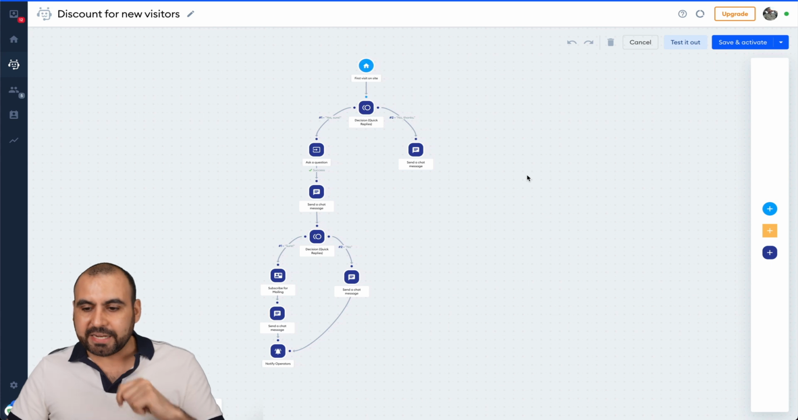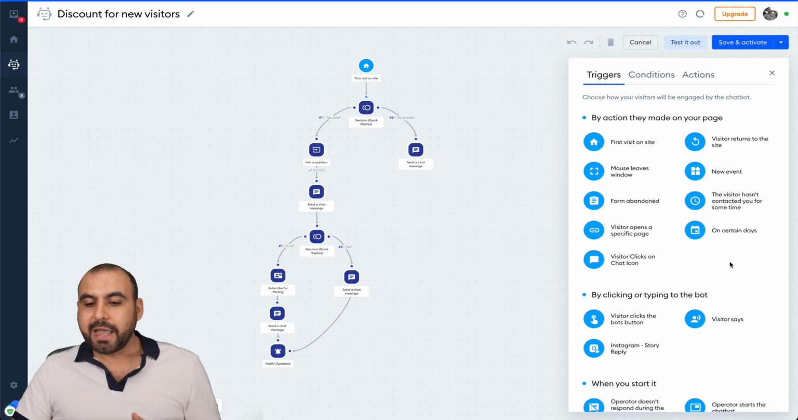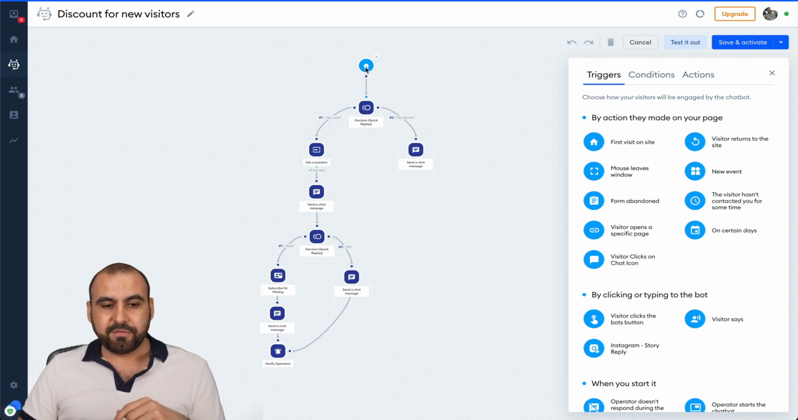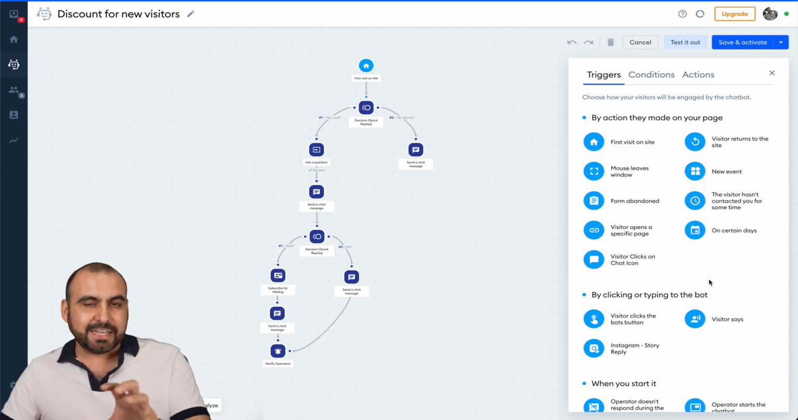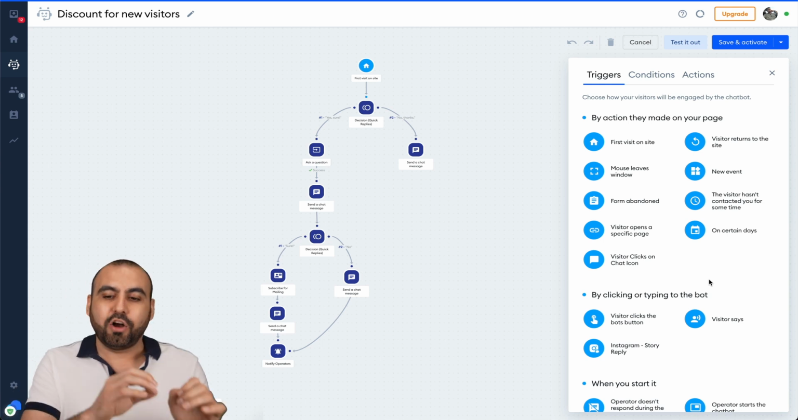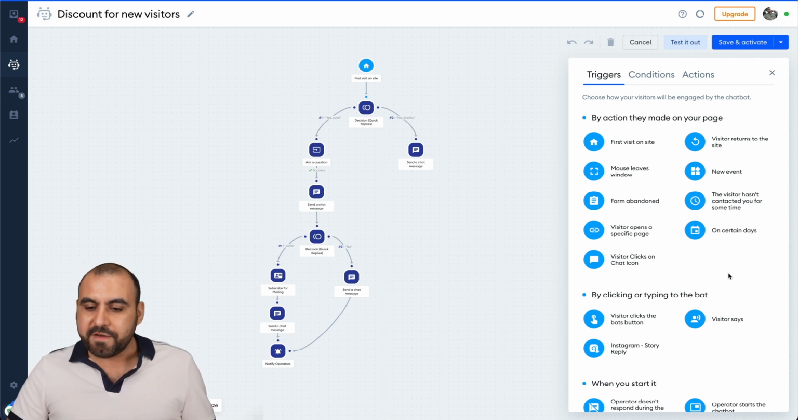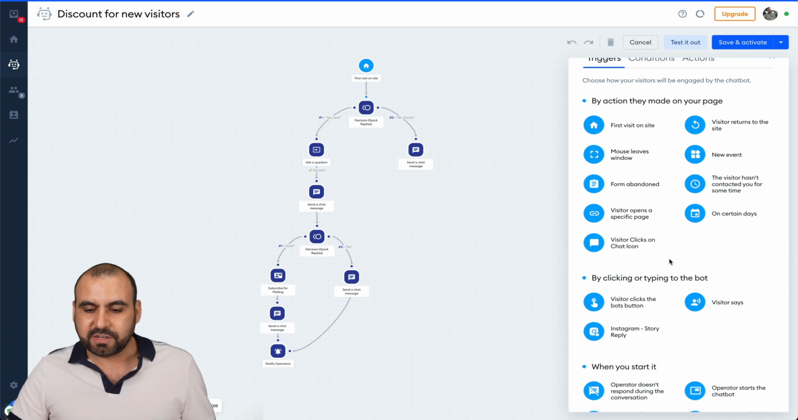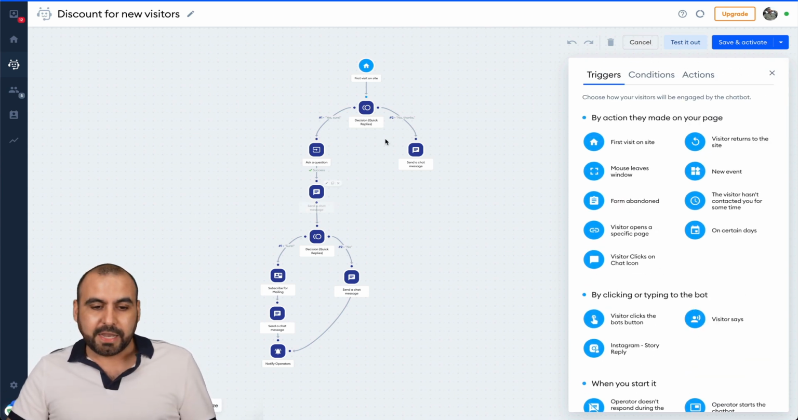Now, if you need to add actions, they're over here on the right. They have three main categories, which is triggers. Let me click on this one. And this is going to trigger, which is the beginning of this section. So for example, in this case, it's first visit on site. So you can see how easy it is to start the actual bot depending on how you want to use it. For example, a visitor returns to the site, mouse leaves the window, new event, on certain days, visitor clicks on a chat icon, visitor says, visitor clicks on the button, etc. And you get all of these options to trigger the bot, okay? And you can trigger this flow in any section here. You can just go ahead and jump in and chat by yourself, okay?